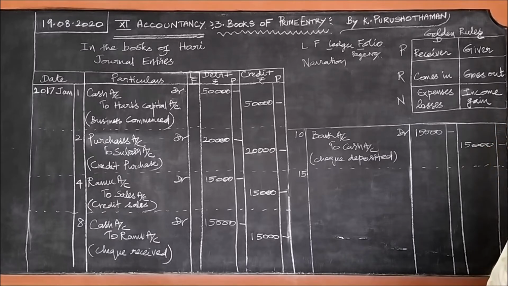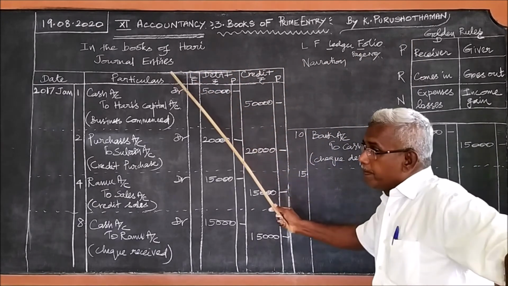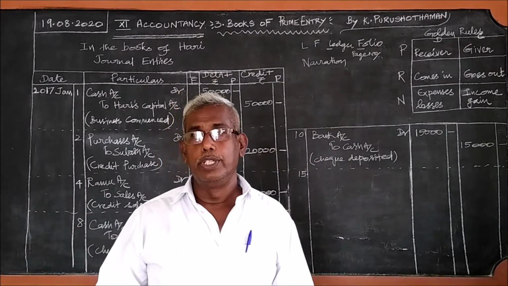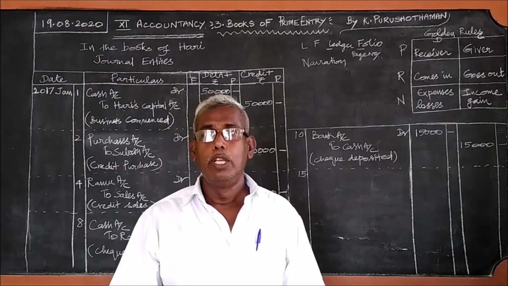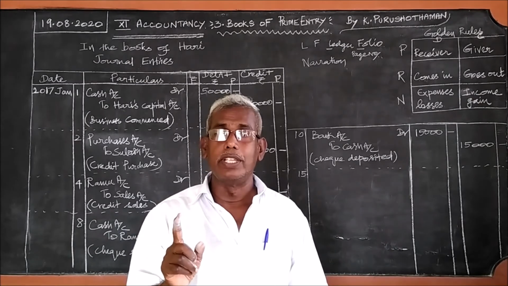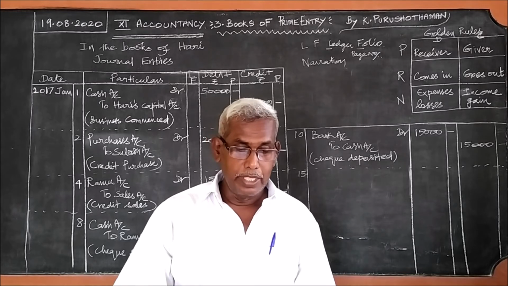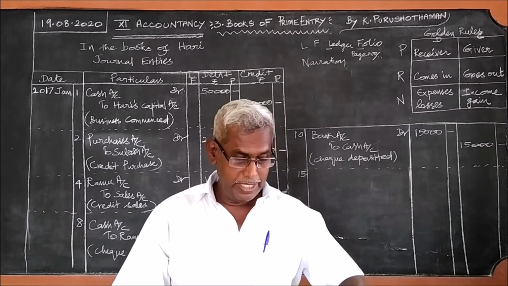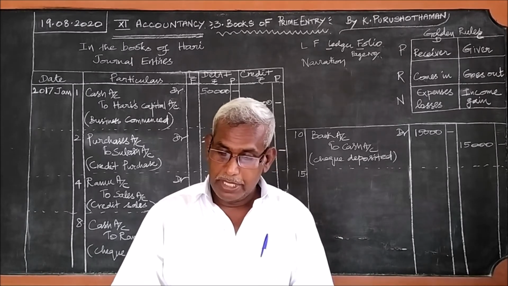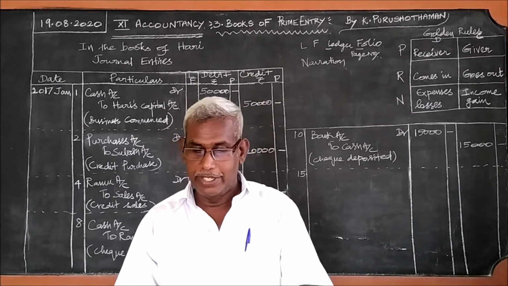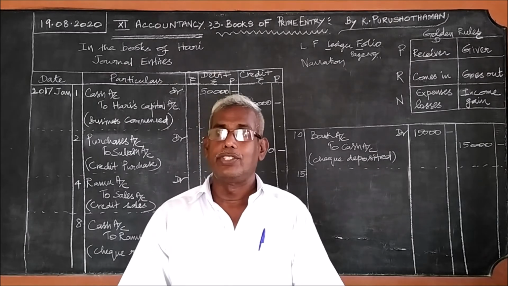But before you start answering any question under journal entries, you should note at the top what kind of business is run by the owner. In question number 8, the business run by Mr. Manohar is textiles.